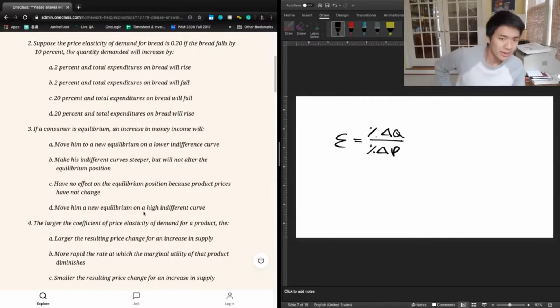If we're decreasing the price by 10%, we would need a more than 10% increase in quantity demanded for our overall expenditure to rise, because we're losing 10% of the revenue we used to make per good.